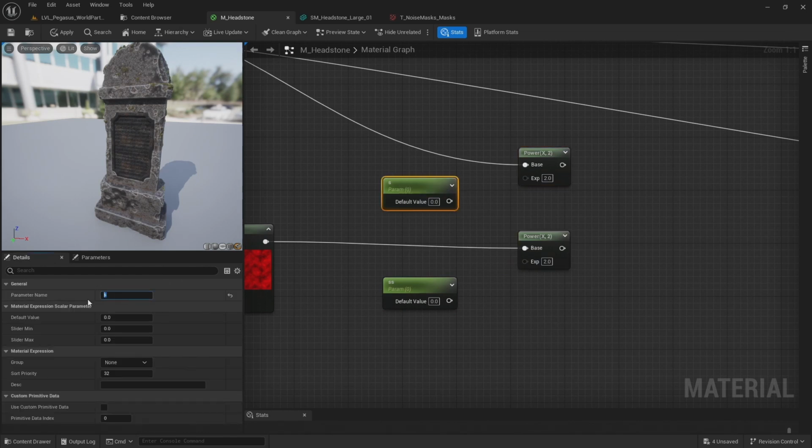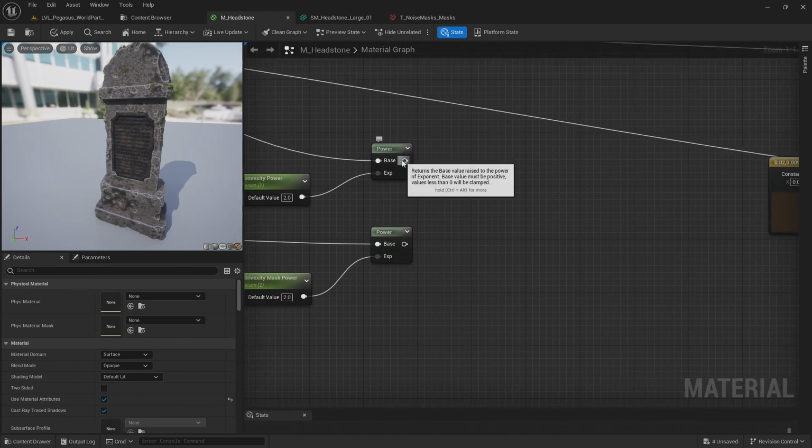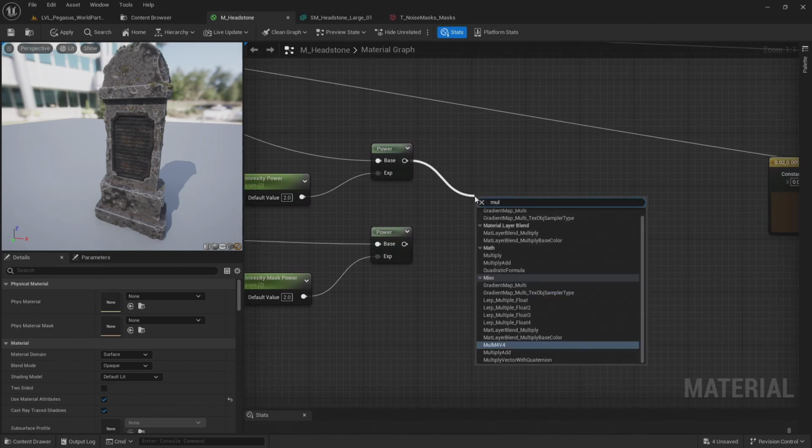So I'm going to call this first parameter convexity power. And the second parameter, convexity mask power. I'm going to select both of these, set the default value to 2 and the slider max to 5, and then connect these up to the exponent input. And then combine these with a multiply.